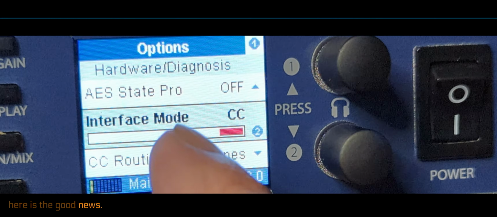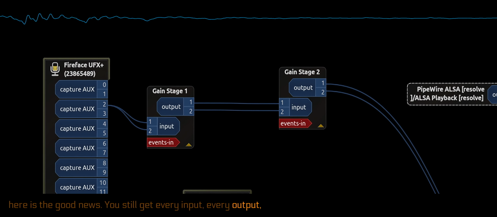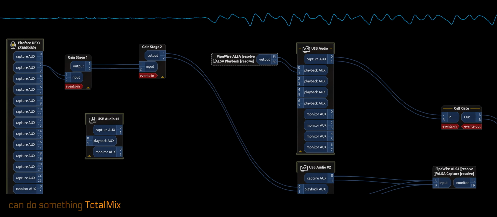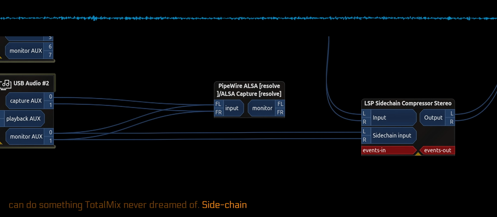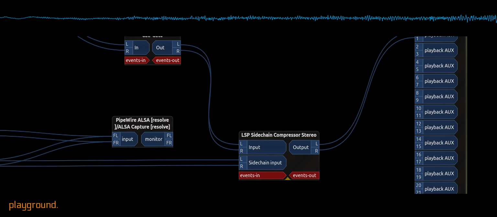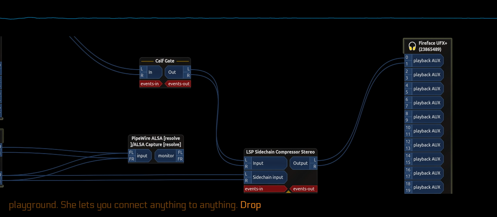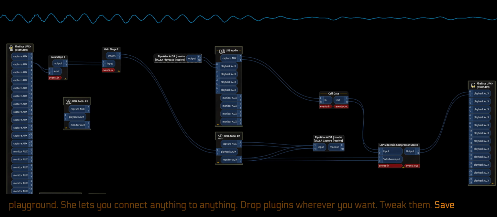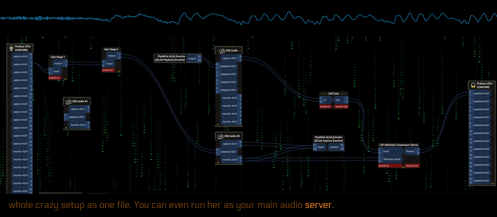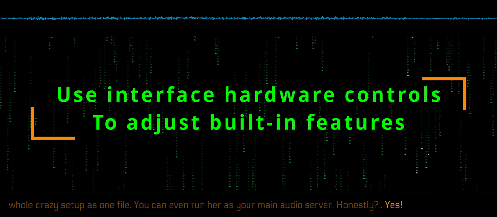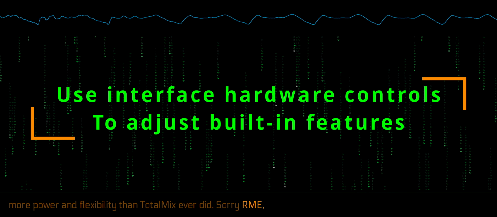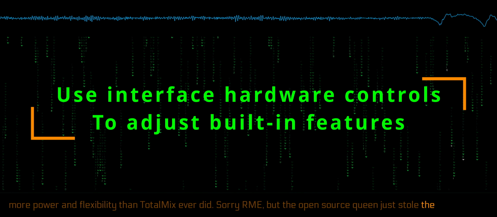But there's good news. You still get every input, every output, the built-in EQ, the gates, the compressors, and something that TotalMix never dreamed of: sidechain compression. Carla is your new audio playground. She lets you connect anything to anything, drop plugins wherever you want, tweak them, save the whole crazy setup as one file. You can even run her as your main audio server. Honestly? Yes. Carla gives you more power and flexibility than TotalMix ever did. Sorry RME, but the open source queen just stole the show.